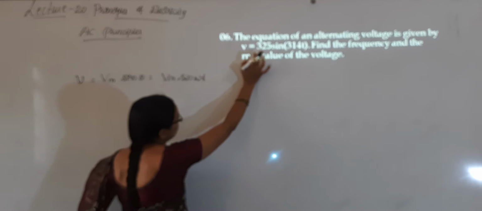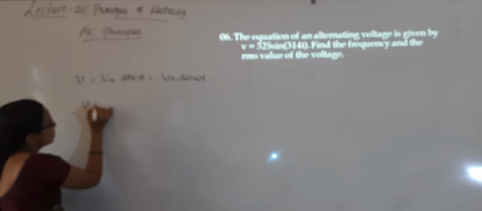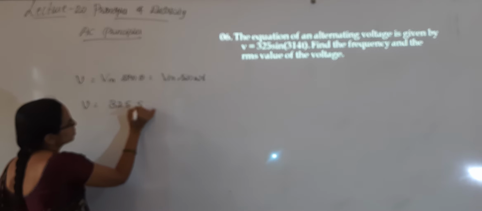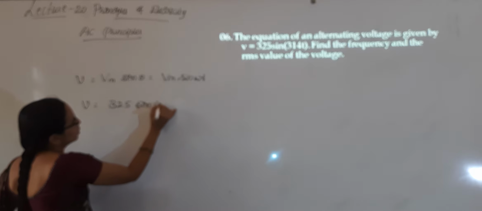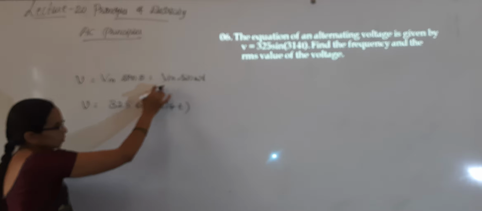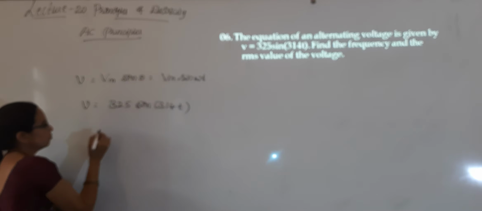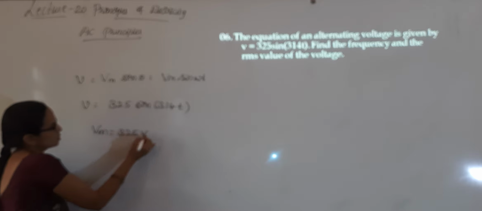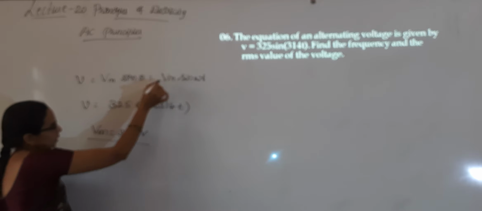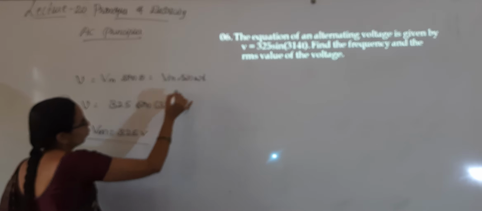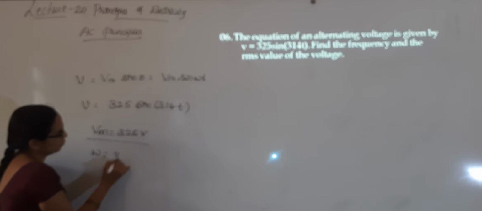So here what they have given, v is equal to 325 sin 314 t. Compare these two equations. Vm is equal to 325 volts, and directly write sin omega t, omega value is 314.